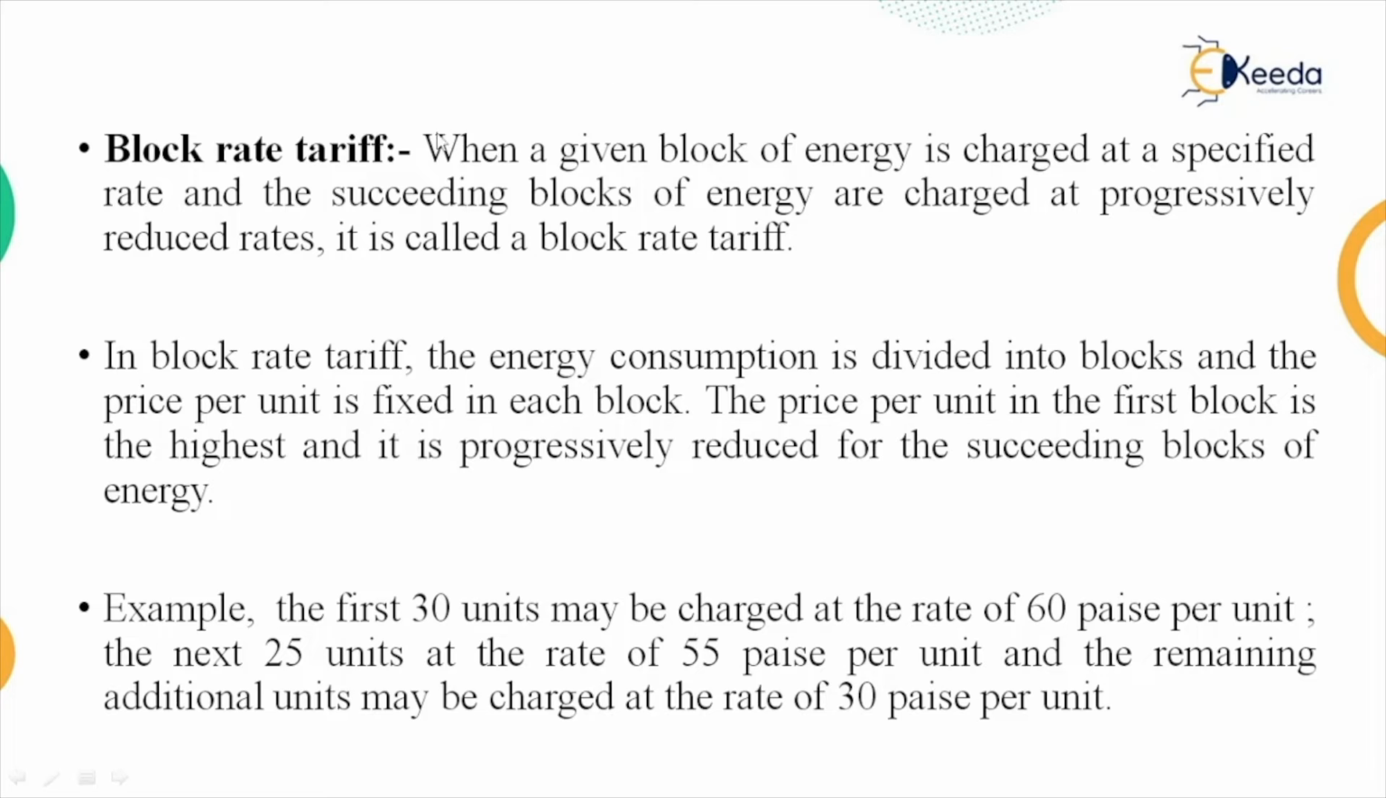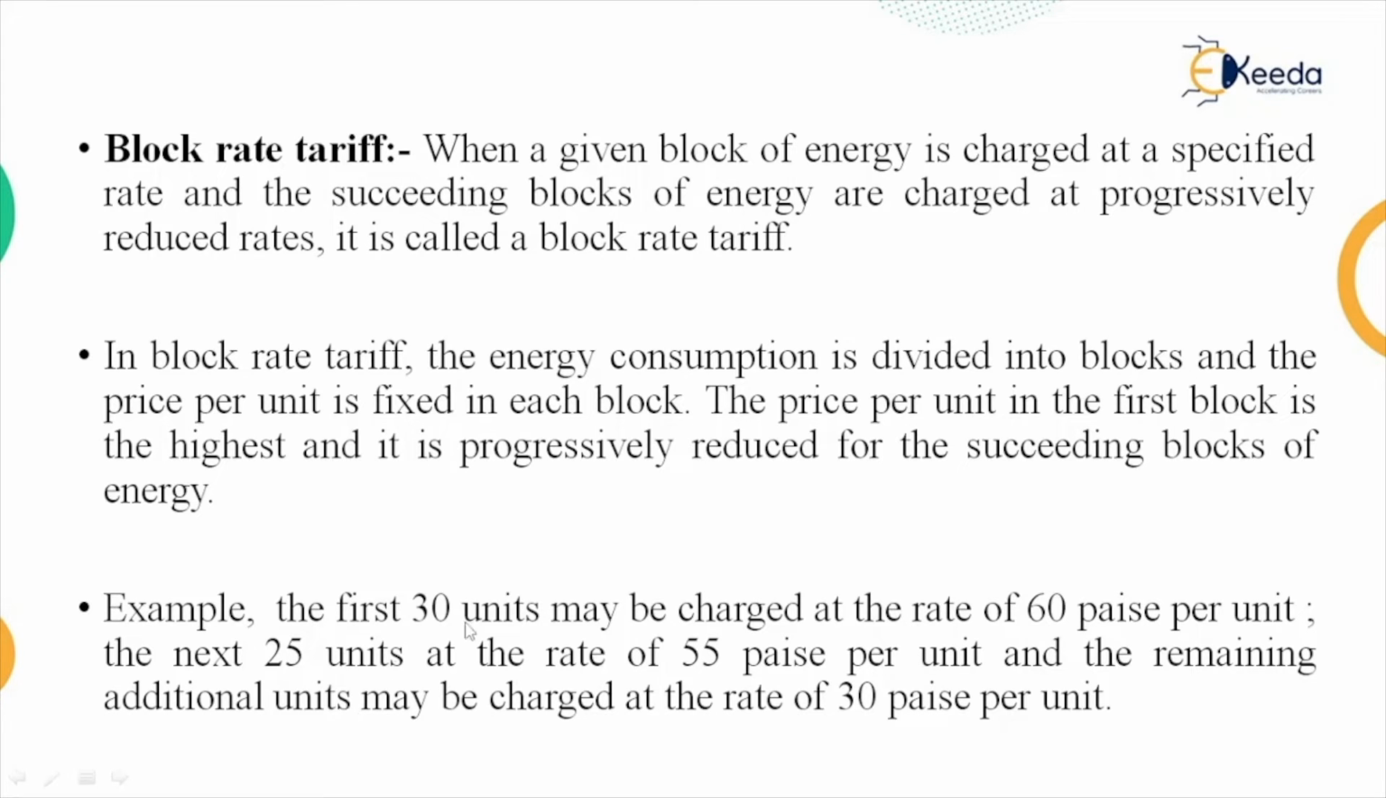Then next is the block rate tariff. When a given block of energy is charged at a specified rate and succeeding blocks of energy are charged at a progressively reduced rate, it is called a block rate tariff. In this, the energy consumption is divided into blocks and the price per unit is fixed in each block. The price per unit in the first block is the highest, and it is progressively reduced for succeeding blocks of energy.